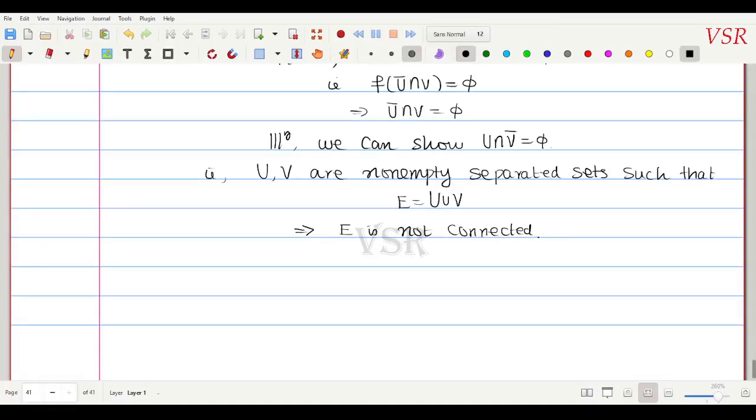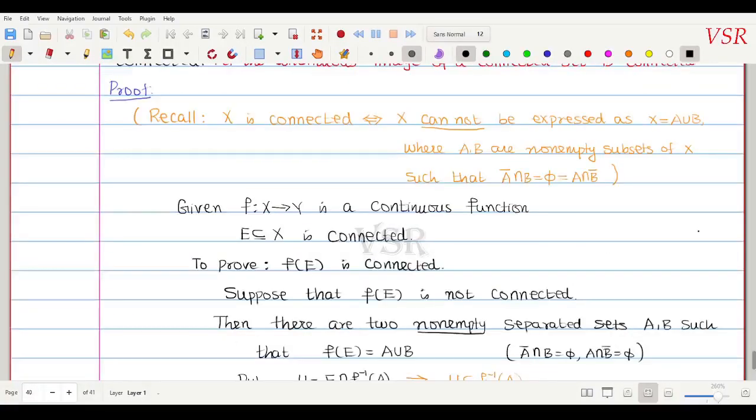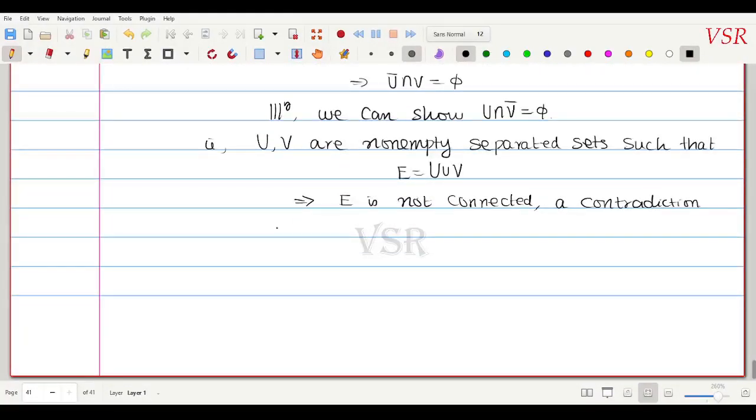A contradiction. Hence we have made a wrong assumption somewhere. What assumption did we make here? Suppose f of E is not connected, because we assumed this, all this trouble came. Therefore f of E must be connected.